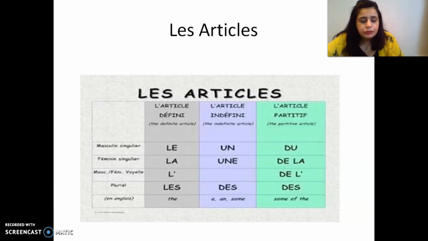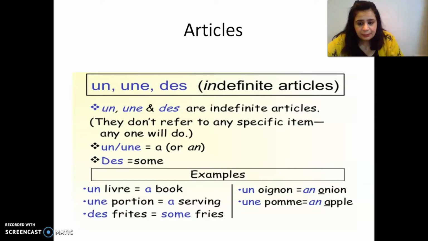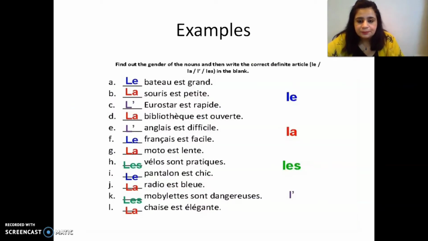Article partitive is du, de la, de l', des. It means some. Some of the examples are un livre, a book, une portion, a serving, des frites, some fries, un oignon, an onion, une pomme, an apple.